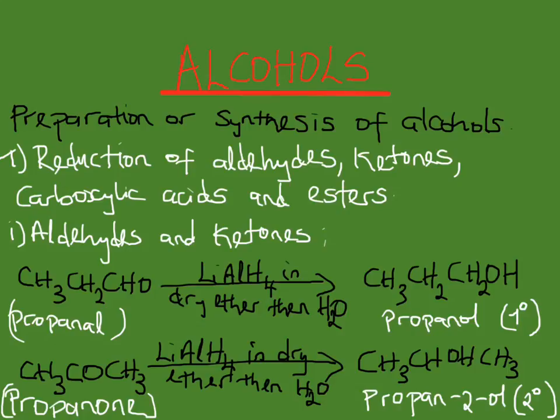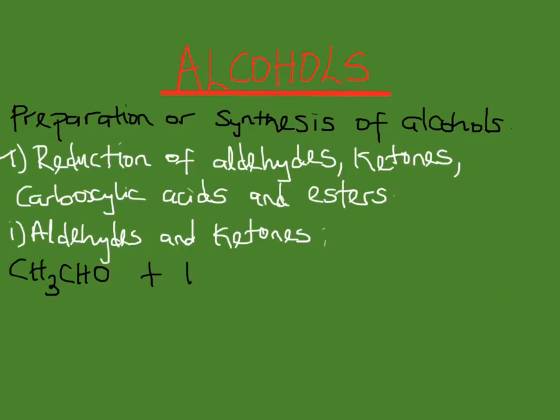As you can see there, we have propanal, which is an aldehyde, being reduced using lithium aluminum tetrahydride in dry ether, then water, to give us propan-1-ol, which is the primary alcohol indicated there. Now, the next reaction is propanone, which is a ketone, being reduced to give us propan-2-ol, which is a secondary alcohol.